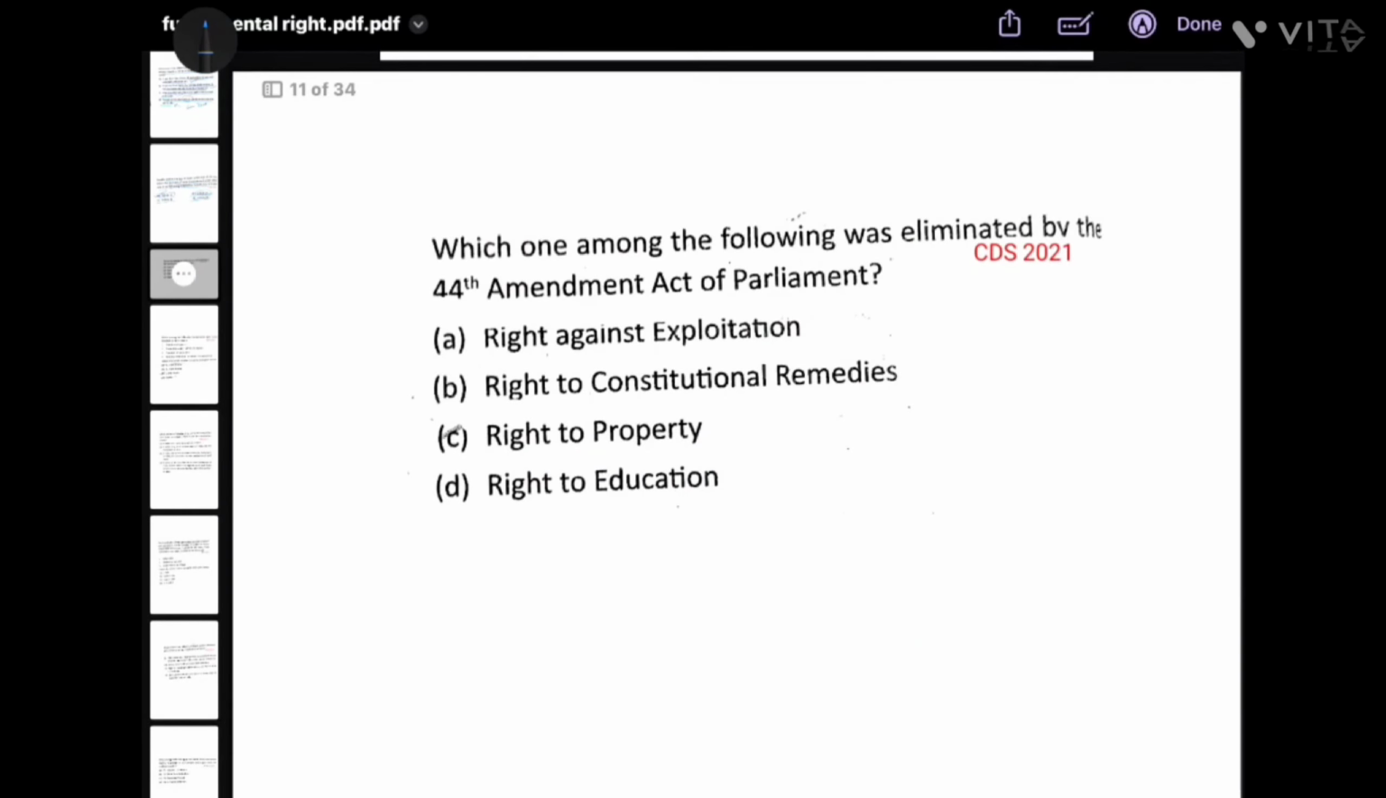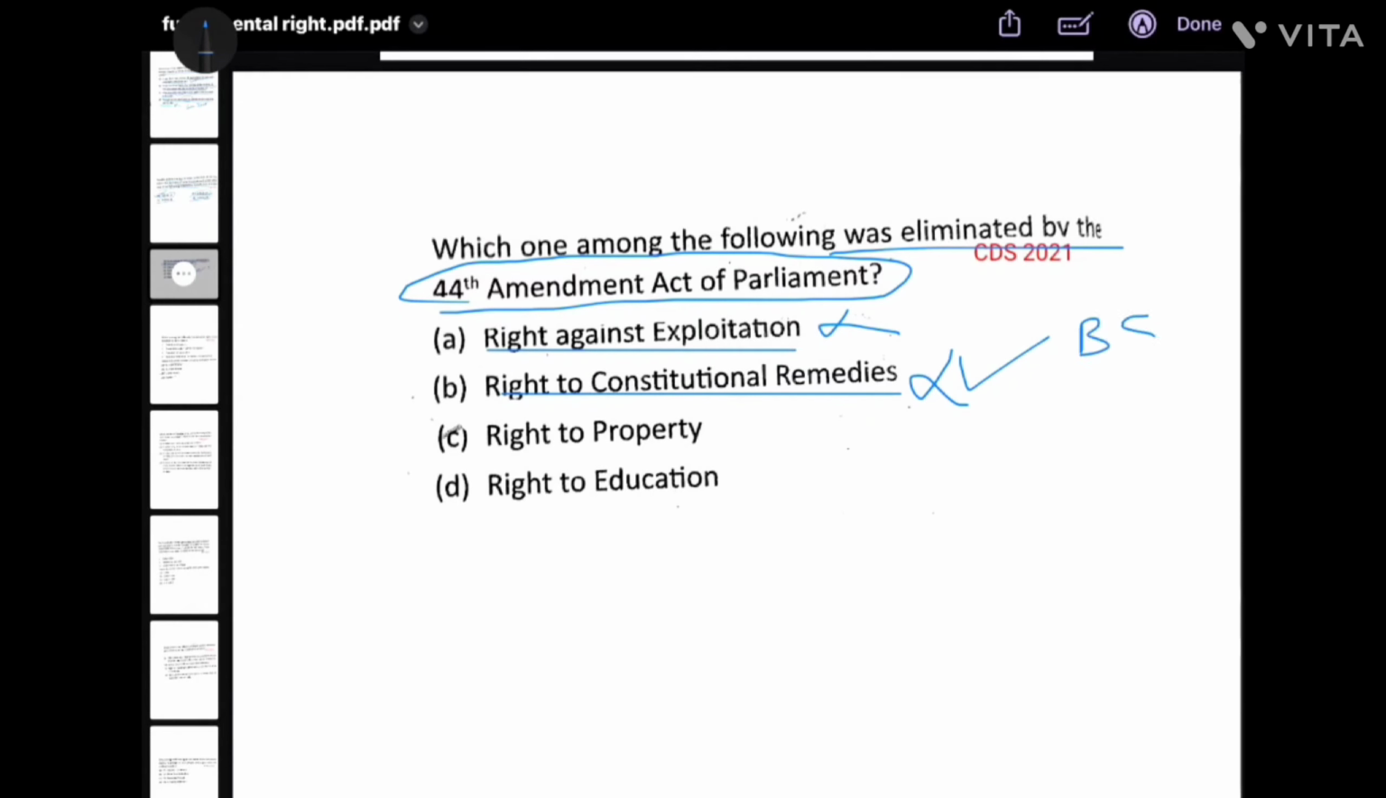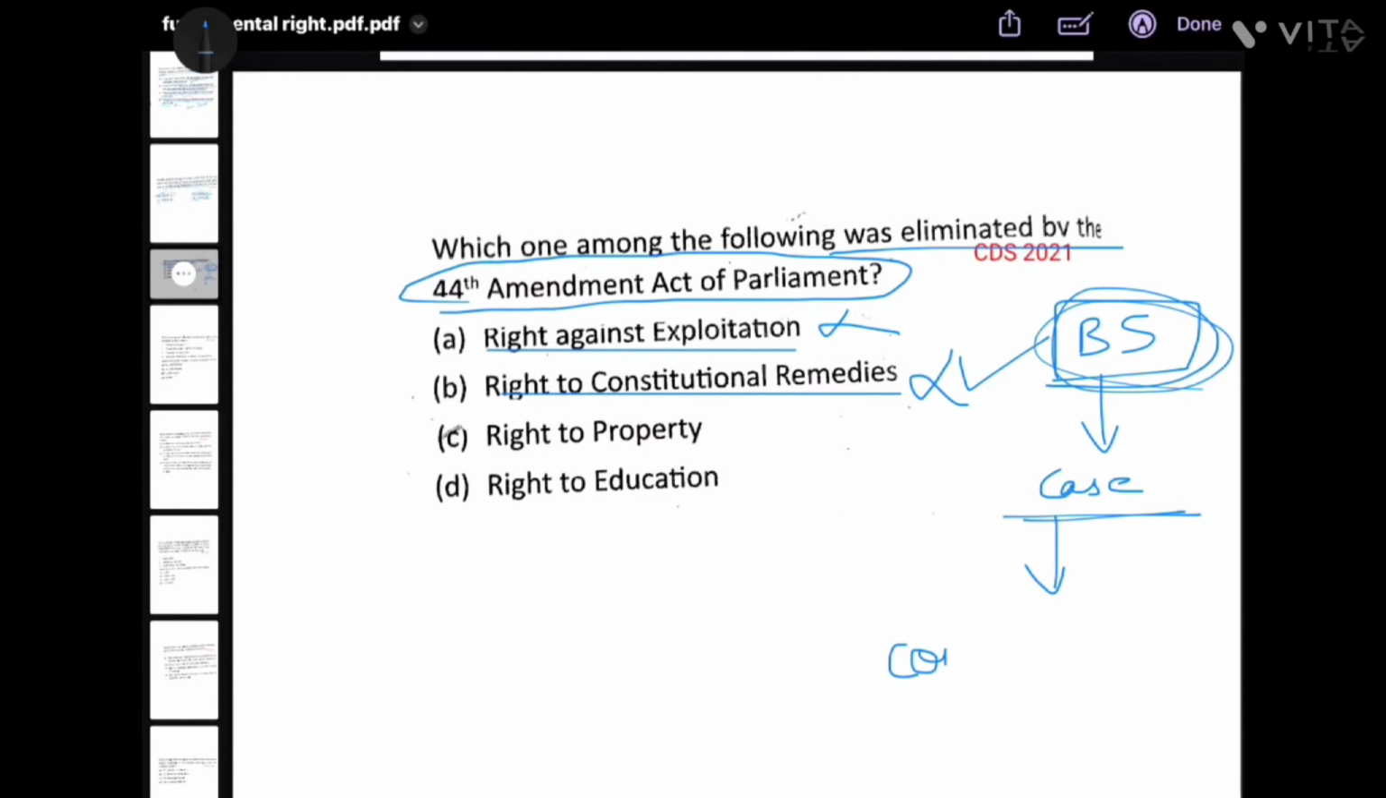Next, which among the following was eliminated by 44th Amendment Act of Parliament? Right against exploitation? No, अभी भी है. Right to constitutional remedies? It is still there and cannot be removed, as it is a part of basic structure of constitution. Basic structure of constitution किस केस में सुप्रीम कोर्ट ने इंट्रोड्यूस किया था, मुझे कमेंट्स में बताइएगा प्लीज. लेट्स सी कितने लोगों को पता है. वैसे इट इज़ वेरी बेसिक. Right to property, yes, right to property was removed by the 44th Constitutional Amendment Act. Right to education, it is also there.